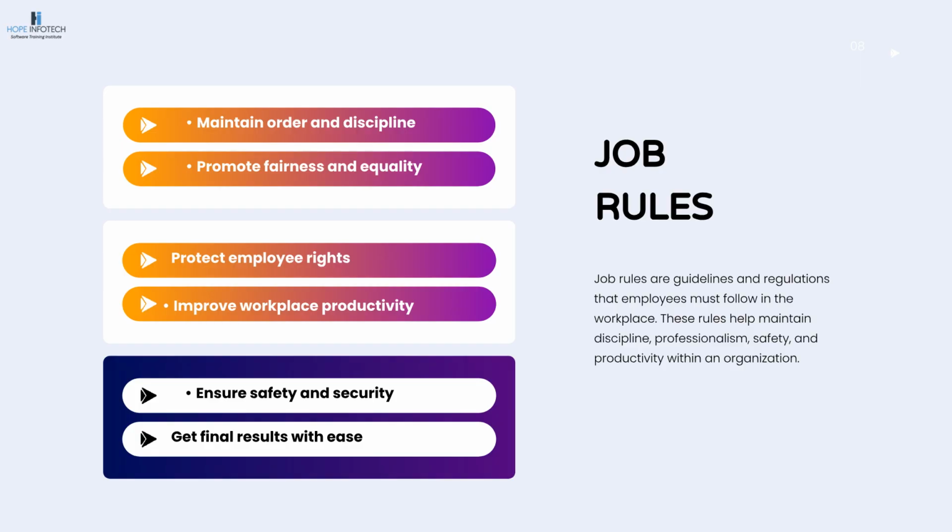Job rules, as guidelines and regulations, help maintain discipline and professionalism. Some of the rules include maintaining order and discipline, promoting fairness and equality, protecting employee rights, improving workplace productivity, ensuring safety and security, and getting final results with ease.